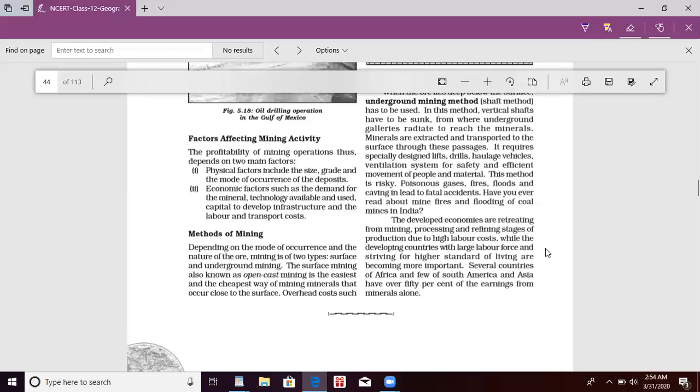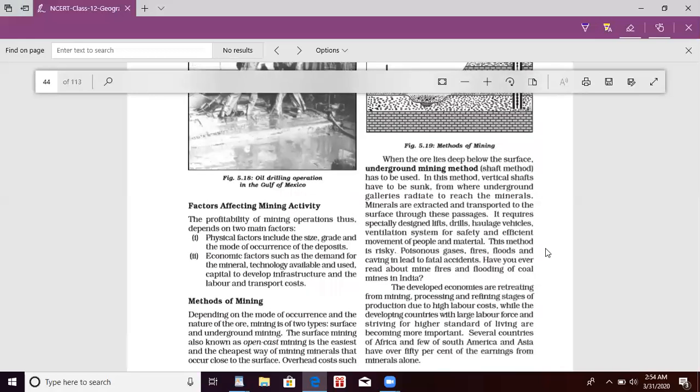Overhead costs rise when the ore lies deep below the surface. The underground mining method, or shaft method, has to be used. Shaft method means vertical mining. In this method, vertical shafts have to be sunk from where underground galleries radiate to reach the mineral. Minerals are extracted and transported to the surface through this passage.